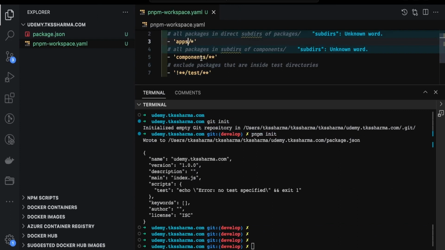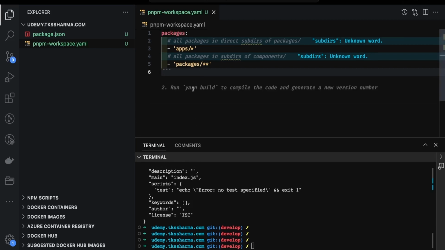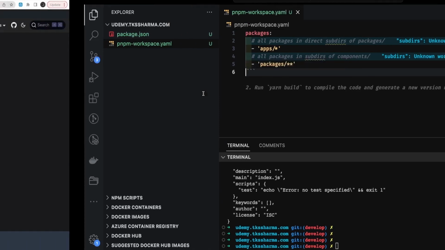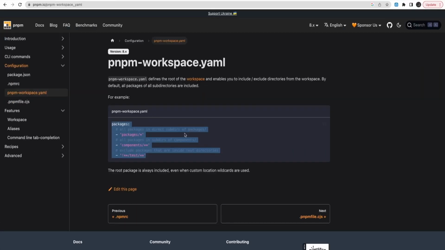So I'm going to have apps, I'm going to have packages. If you guys feel like you don't understand the monorepo concepts and all, don't worry. There is a separate playlist for it. But in each and every application, I'm using this PNPM workspace, which is really useful when you are building a lot of services, front end and back end, and you want to put all those things inside a single repository, where you can also have a dependency like some database module that can be injected in all the Next.js applications.